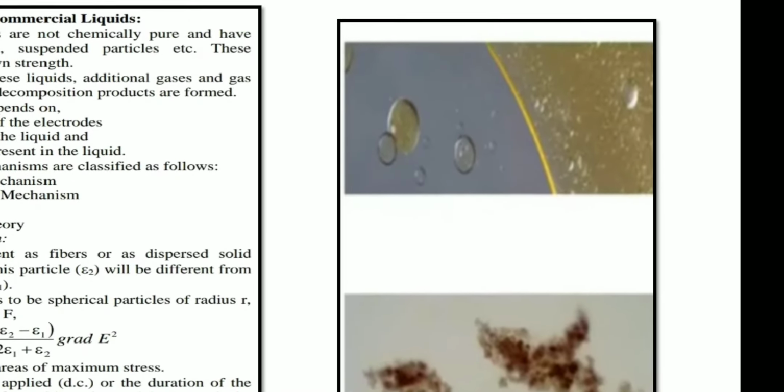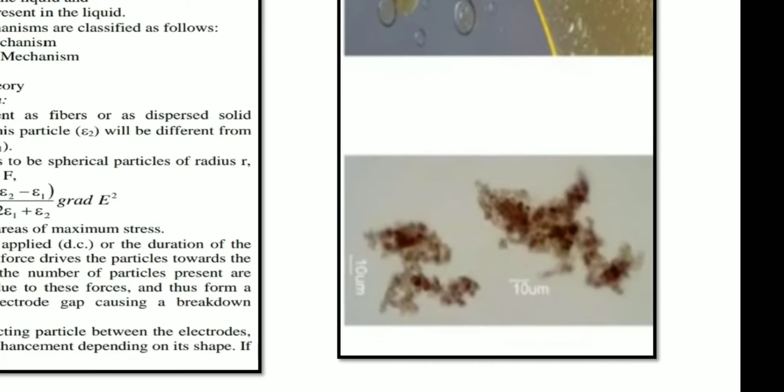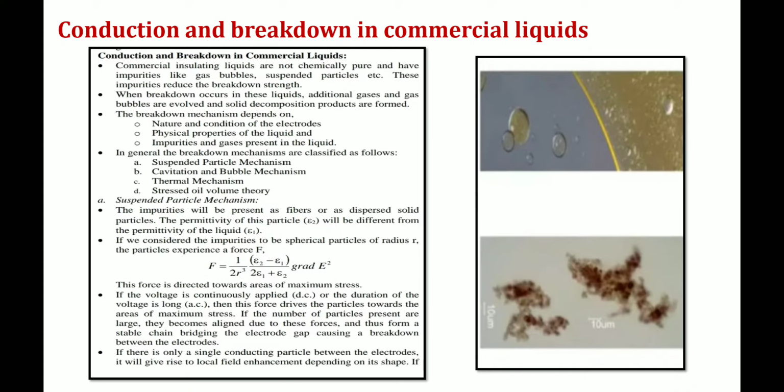We can observe it from this figure here. The commercial liquids consist of gas bubbles or water vapors which are present in the oil itself, and suspended particles like dust particles or fibrous material. In this oil, fibrous material is present. This is one kind of impurity. Solid decomposition products will also be present in the liquid dielectrics. Okay, so these are the impurities which are usually present in the liquids.